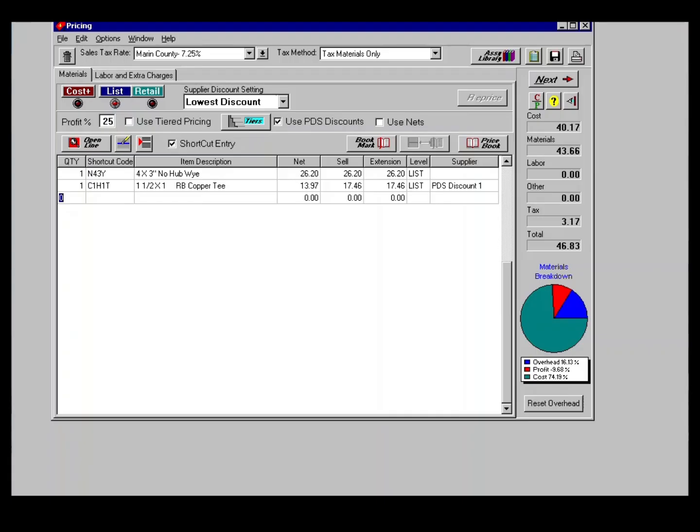Now let's say we need to price an item that we can't remember the code for. PricePoint has a helper box that pops up if the code you enter is not found. Let's say that what we're looking for is a no-hub 3x2 double combo. Type in 1 in the quantity and press Enter.